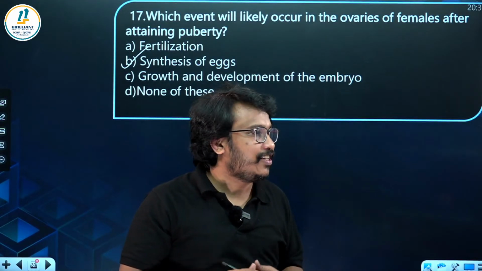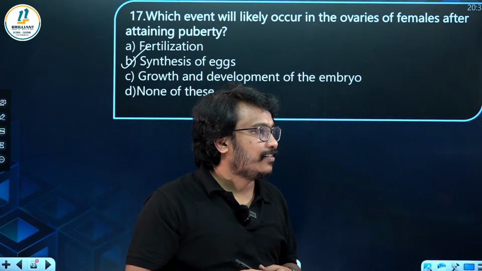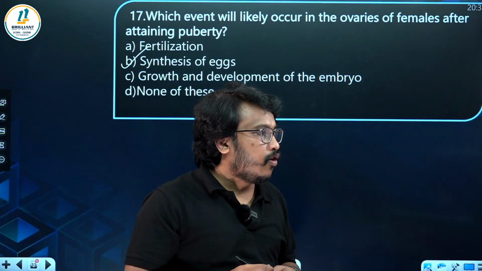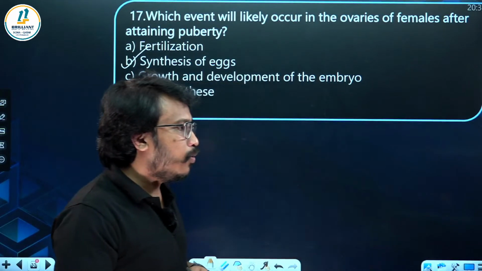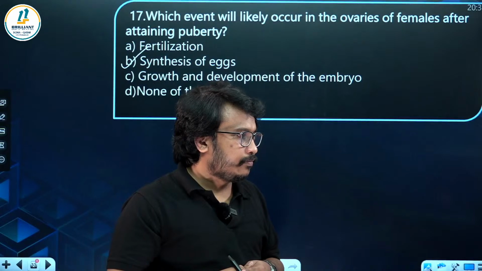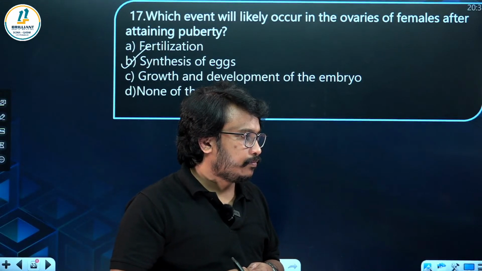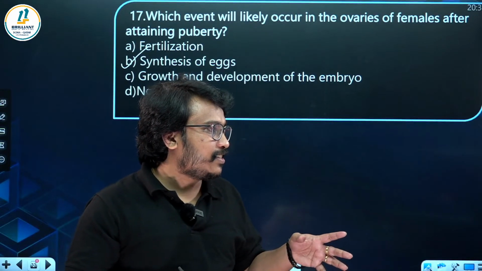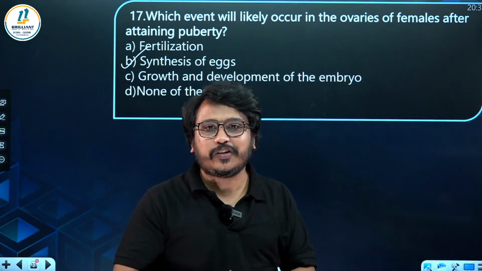Who will comment first? Let's see. Hormones secreted by the ovary. Advik has commented first. That is estrogen and progesterone.